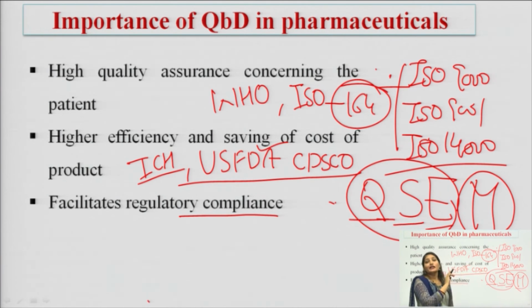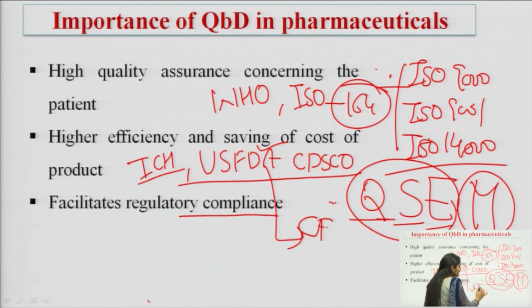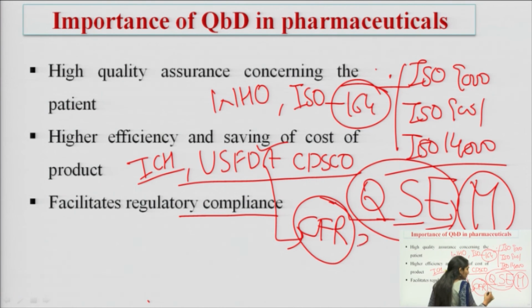Next is US FDA. US FDA has certain codes of federal regulation, CFR, and these CFR consist of 2 parts, CFR part 210 and CFR part 211. Okay.